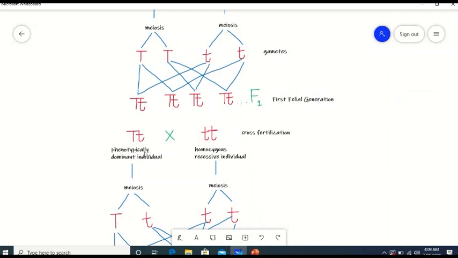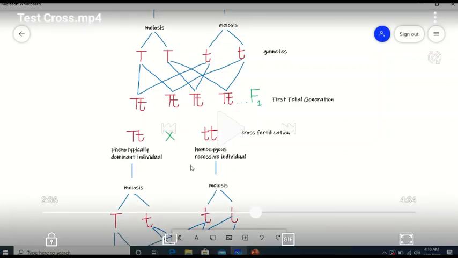Then Mendel cross-fertilized a phenotypically dominant individual in which there are two alleles. One is the capital T, which represents the allele for tallness and is dominant, and the other, small t, is the allele for dwarfness, which is a recessive allele. So this is a phenotypically dominant individual in which the dominant allele capital T masks the effect of the recessive allele, which is small t.